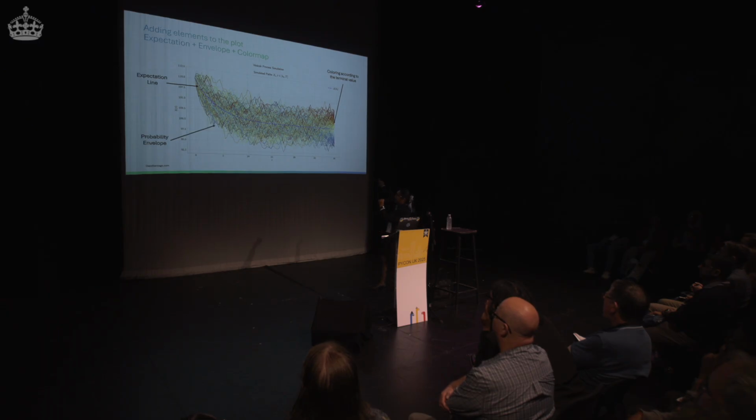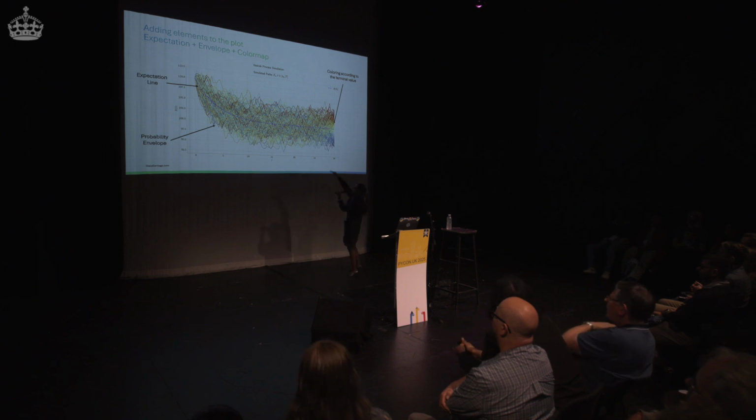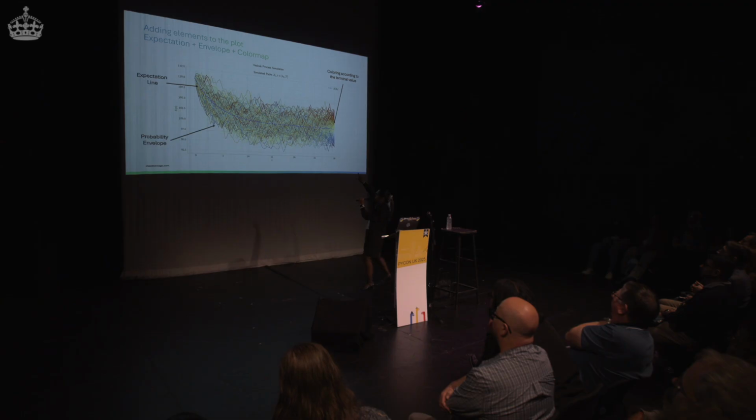First, the blue line here is an expectation line. So at every step of the process, I'm taking the average here, and this is telling me where the process is going as a whole. And like, yes, there is noise, let's say, or uncertainty, but overall, this is the trend. So this is telling me something.